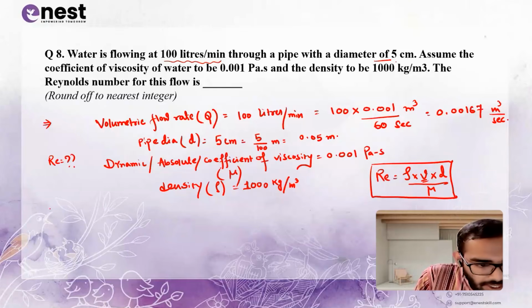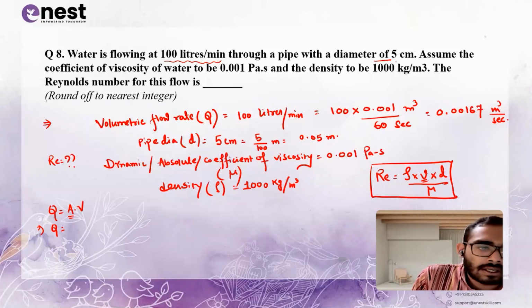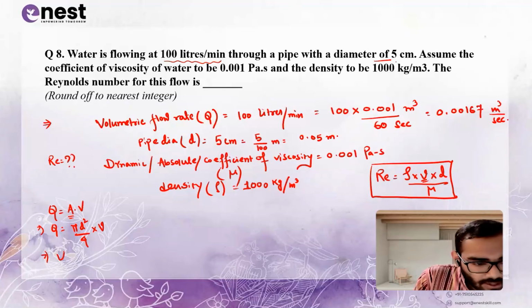So from the equation of continuity, we know Q equals area into velocity, right? As it is a circular cross-sectional pipe, the area will be pi into diameter square upon 4, into velocity. Now we don't know the velocity. Velocity is 4Q upon pi D square.